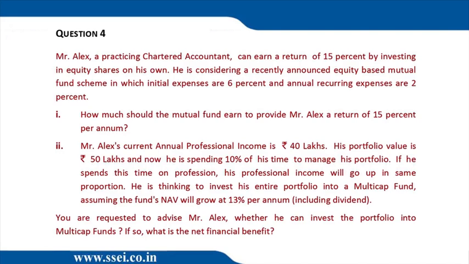If we invest in the mutual fund, we are going to earn 13% of 50 lakhs, which is 6.5 lakhs. And we are going to earn 10% of 40, which is 4 lakhs, because our time would be saved. So we are earning 6.5 lakh plus 4 lakh, which is 10.5 lakhs. But these guys have also added 40 lakhs. I think 40 lakhs is irrelevant because he would earn it anyway, but still, you want to copy the institute. So 10.5 plus 40 is 50.5 lakhs. So 50.5 lakhs is his income if he invests in a multi-cap fund.